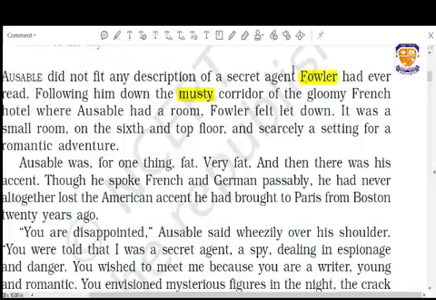So after this, he follows Archibald through the musty corridor of the gloomy French hotel where Archibald stayed. It means this one is the name of the hotel, Gloomy French. This one is the name of the hotel where Archibald stayed.